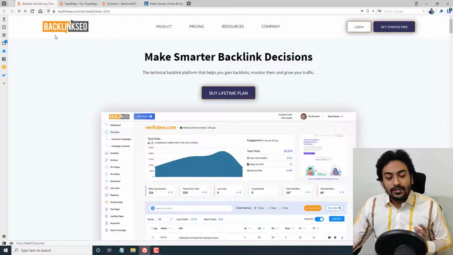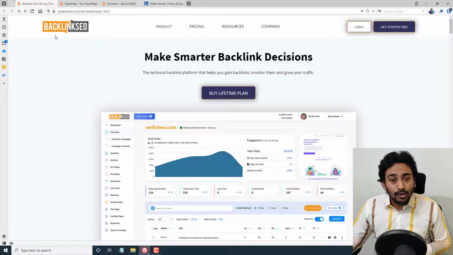Okay, without further ado, let's directly jump into this system. The Backlink SEO. First of all, I've been using this software for the last 30 days, so I'm pretty well versed on the system, and definitely it's going to be one of the tools in my SEO toolkit. I'm going to show you why.